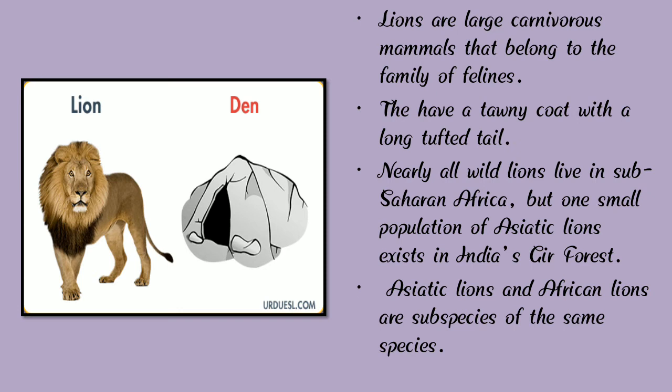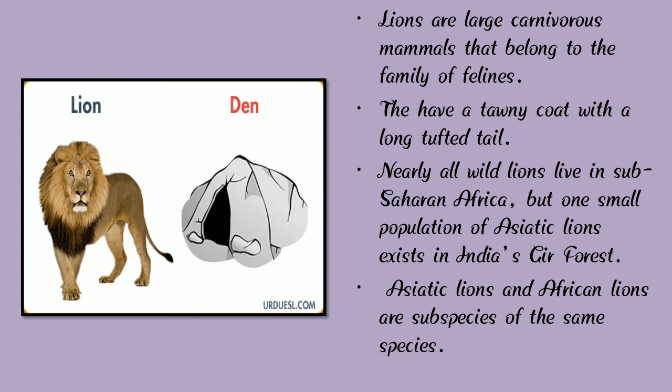They have a tawny coat with a long tough tail. Lions have four legs, two ears, and two eyes, and they live in a den. So, children, you all understand about lions.